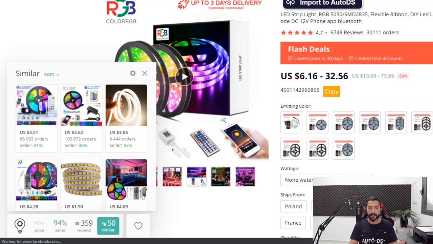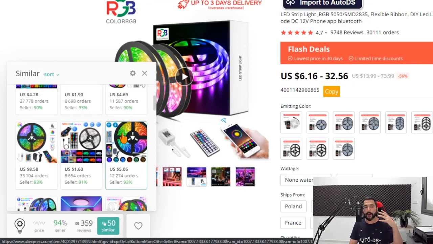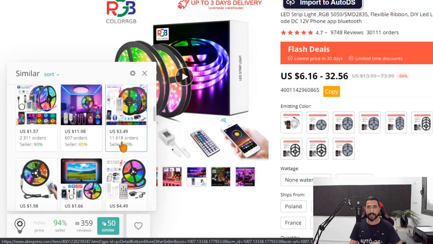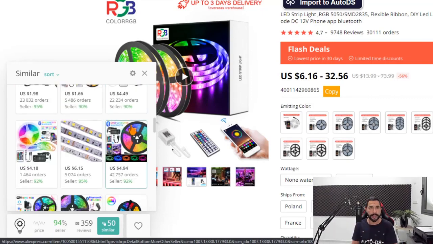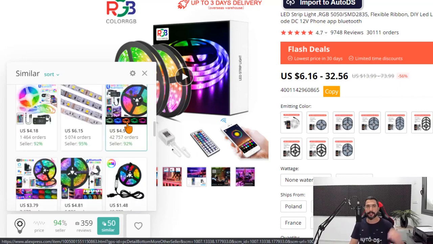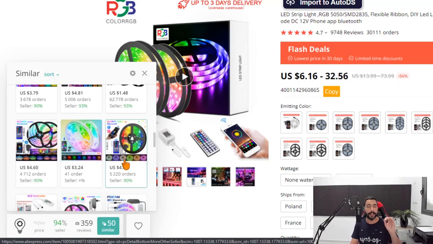Regarding the similar products, this is one of my favorite features here. What it's going to do is find a lot of products that are similar to this one that is selling. So every time you find a bestseller, if you're trying to sell it, if you did have luck or if you didn't have any luck selling that product, you can always sell similar products. And this is one of the best pieces of advice that I can give to anyone who is dropshipping today. Sell similar products to those ones that are selling.